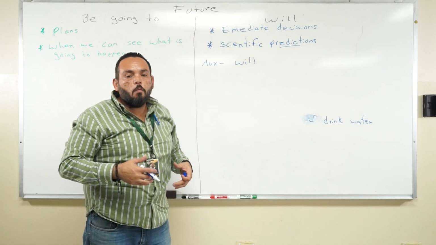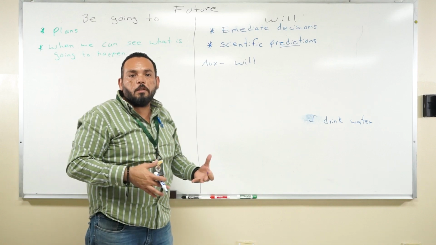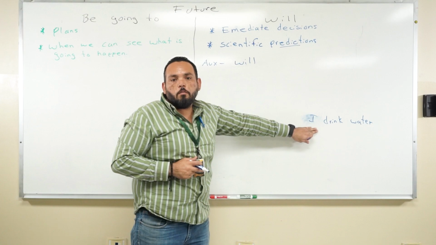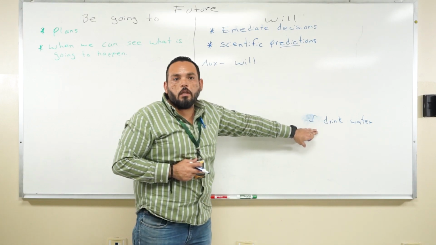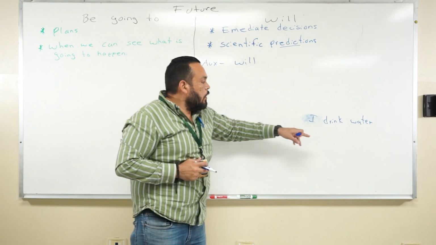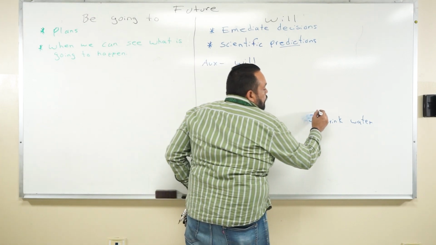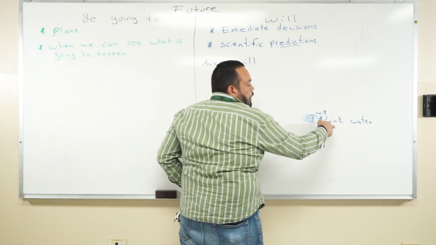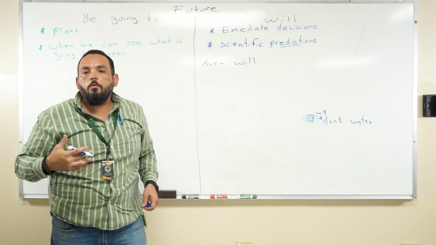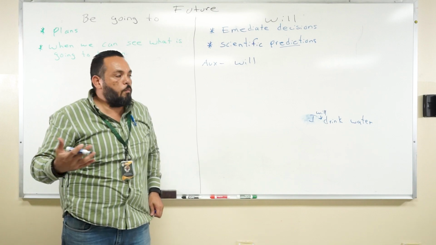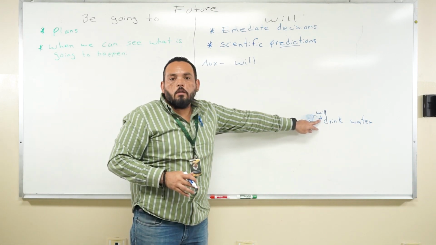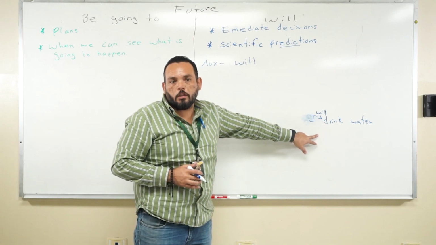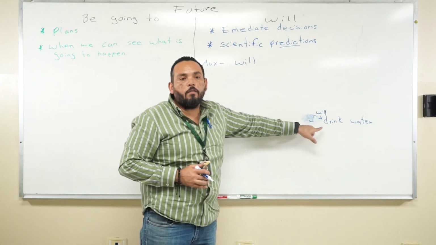So we need to have the auxiliary at all times. And in Spanish, we don't use auxiliary. So that was a common mistake. And sometimes we forget how to use the auxiliary with will, and we tend to use it as simple present. And here we need to add will after the pronoun and before the verb to specify the future tense. If we don't put it, it will be simple present, and we have to put it in affirmative, negative, and questions in order for us to have the future.